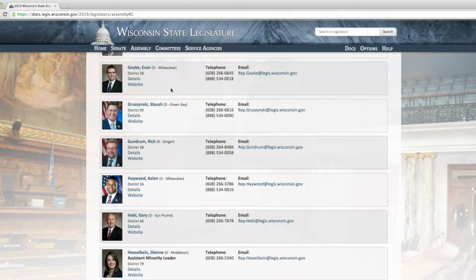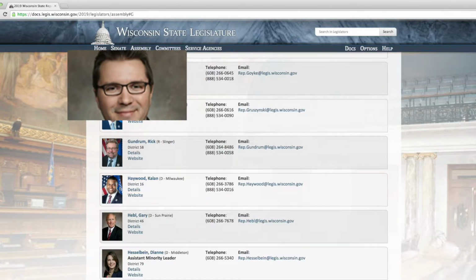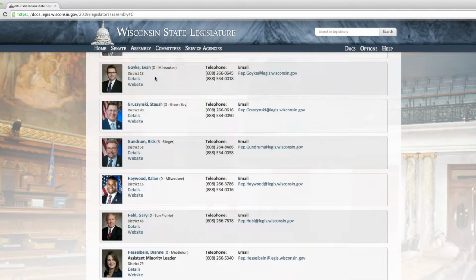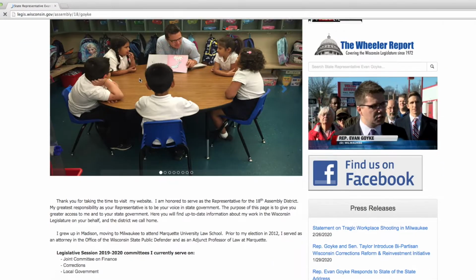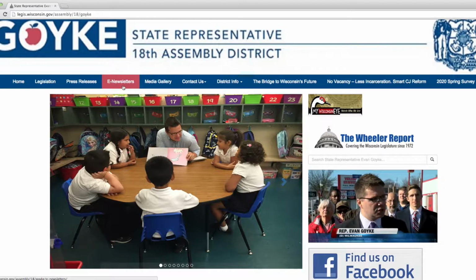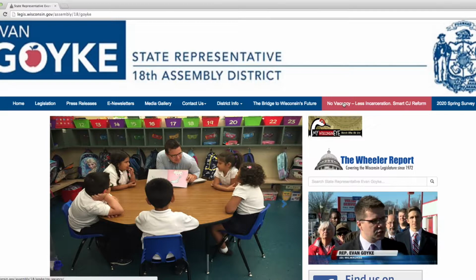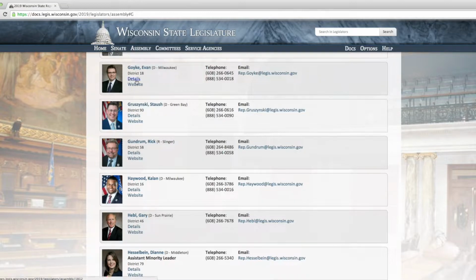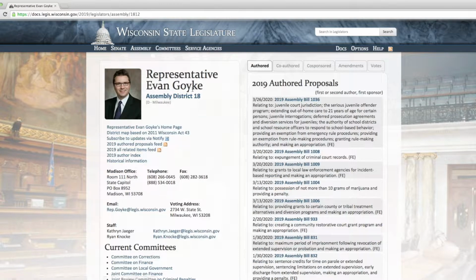This is, ouch, a rough Blue Book photo, but you can see here, if you just look at the top of the page, this is me, with a dumb smirk on my face that my wife makes fun of all the time. And you can see here my telephone number, my email, and then look at these two little pieces here. You can click on my legislative website, which has all the different ways that you can follow along, like getting our monthly e-updates, press releases, some of the different publications that I've produced and published on criminal justice and on Milwaukee, etc.